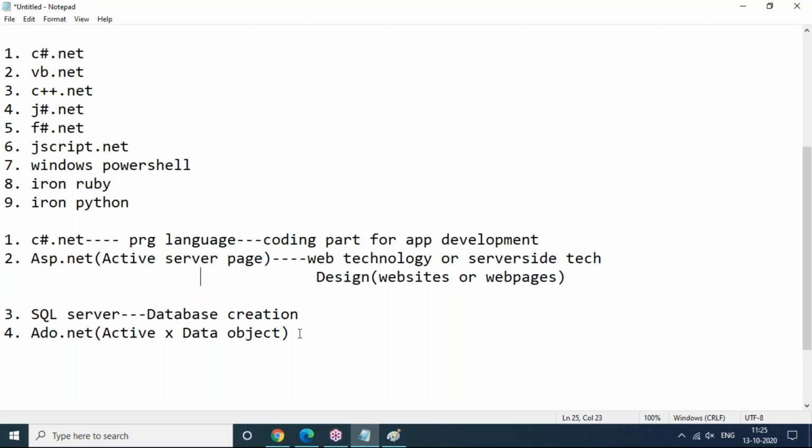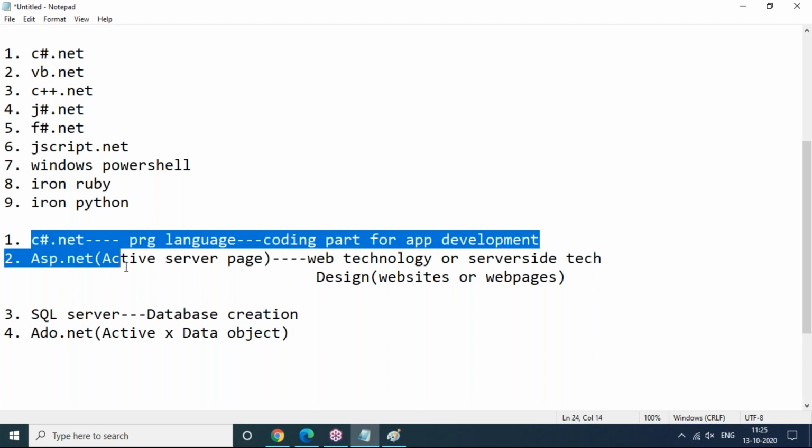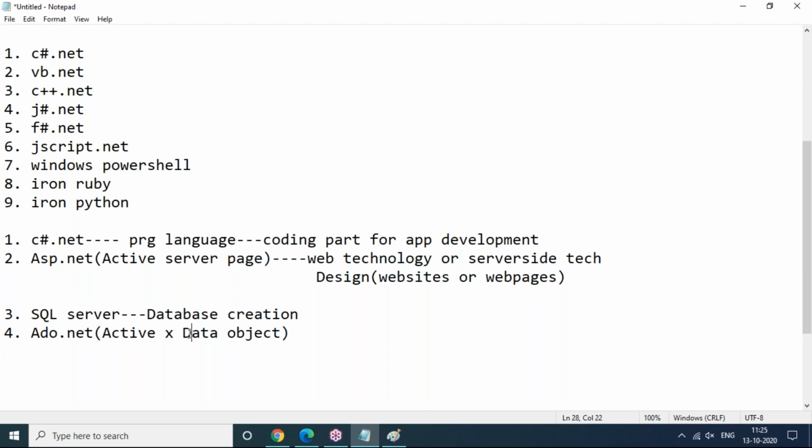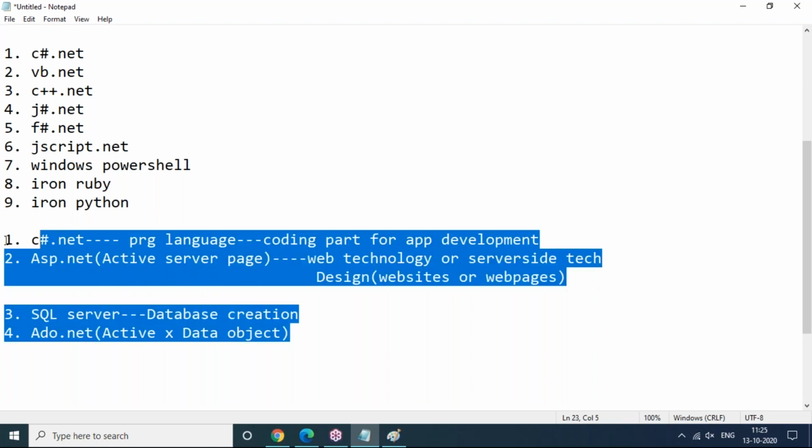Okay, so the students who come to these classes should have great patience. Within 2 months they compulsorily need to stay here. It is not possible to complete in less than 2 months because it's a huge thing actually. C Sharp is a big programming language, and then ASP.NET, SQL Server, ADO.NET. All these I need to cover in detail here. So that's what I'm expecting: a 2 months compulsory duration is required.